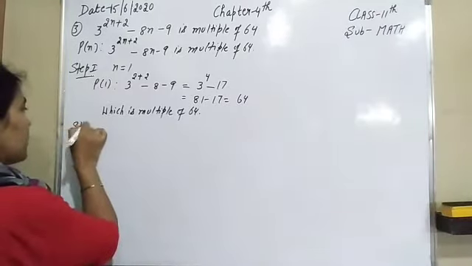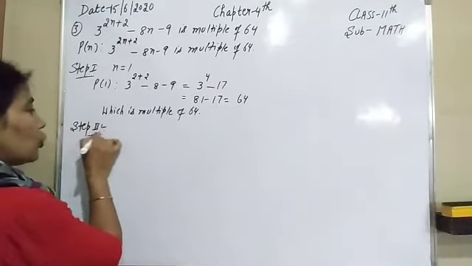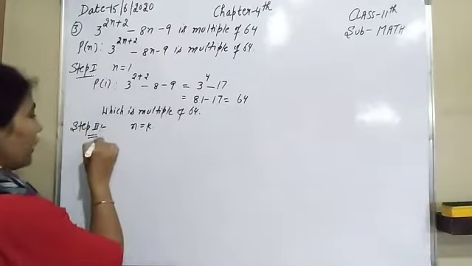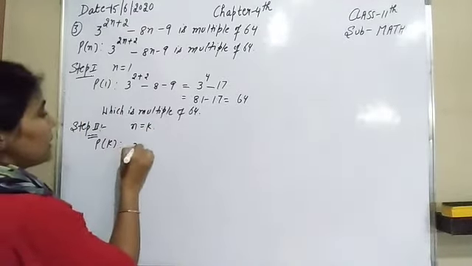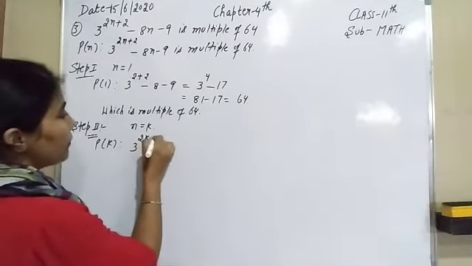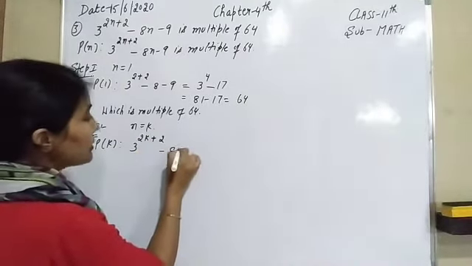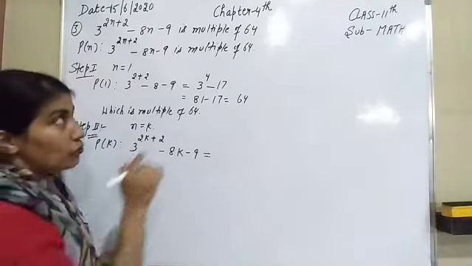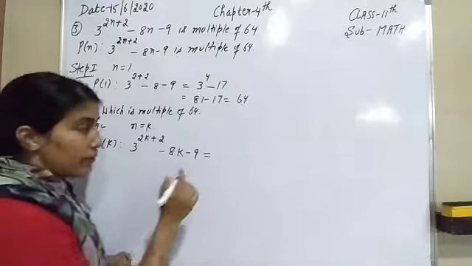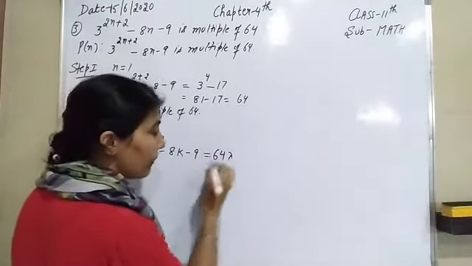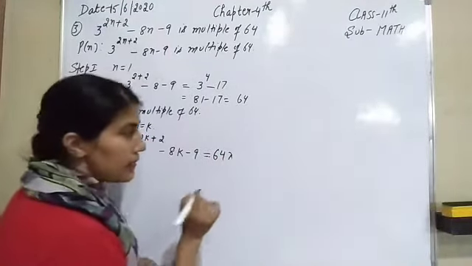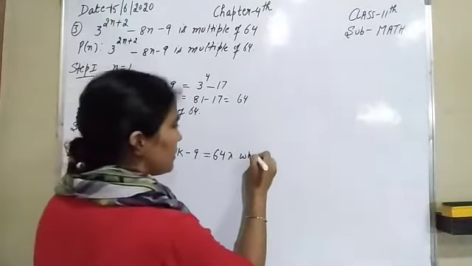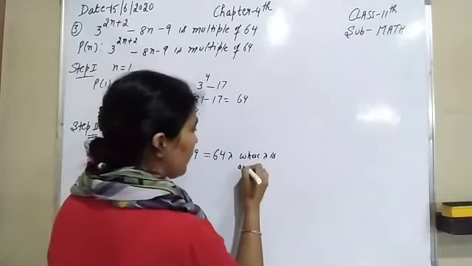So come to the second step. Now we will assume that result is true for n equal to k. So let P of k be the statement: 3 raised to power 2k plus 2 minus 8k minus 9 is equal to, now what we have to take here is a multiple of 64. That means we have to take here 64 lambda, where lambda is any integer. So I'm going to write here where lambda is any integer.